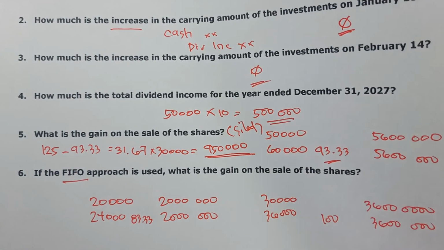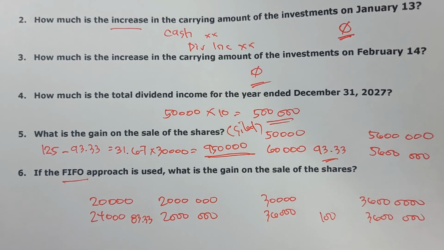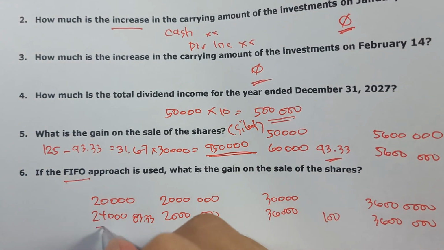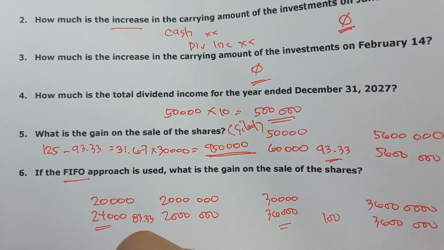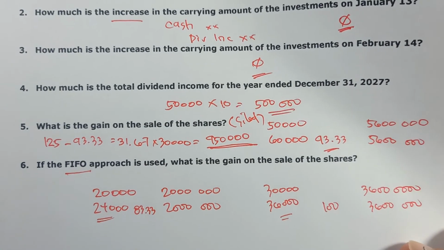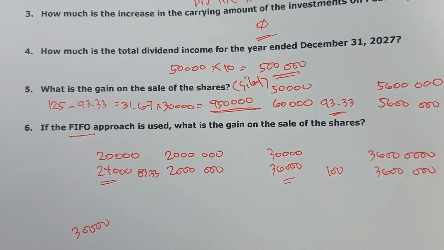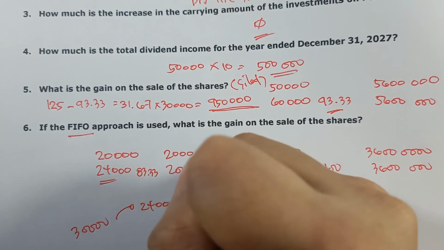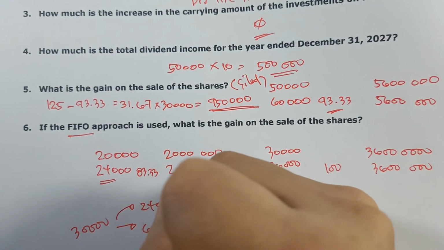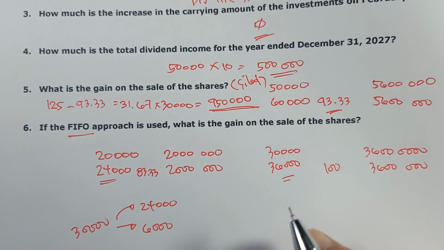We're good. Once again, FIFO po tayo. Ibig sabihin, una nating ibebenta yung 24,000 bago mo ibenta yung 36,000. So, kung 30,000 yung total nating binenta, una mong ibebenta yung 24,000 and then, yung 6,000 manggagaling yun dun sa 36,000.